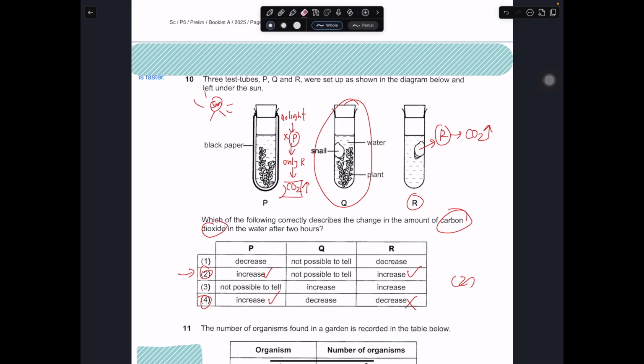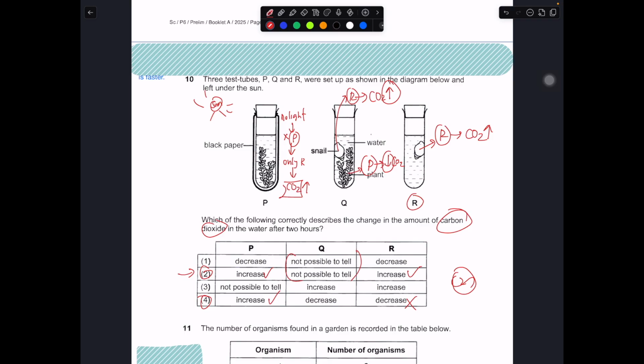So why is Q not possible to tell? Because in this case, there are actually 2 processes going on. The snails are carrying out respiration, while the plant is photosynthesizing, because there is light being exposed to the plant. When it photosynthesizes, the carbon dioxide will decrease. But when the snails respire, the carbon dioxide will increase. So basically, we can't tell which arrow is faster, that means whether the increasing is faster or the decreasing is faster. Is the taking in of carbon dioxide by the plant faster, or are the snails producing the carbon dioxide much faster? We can't tell. We don't have that information.